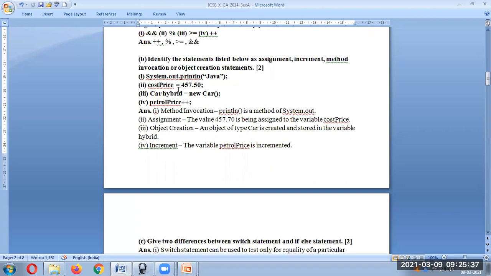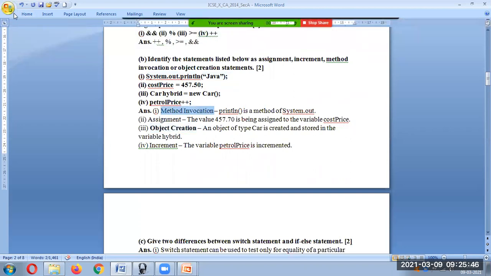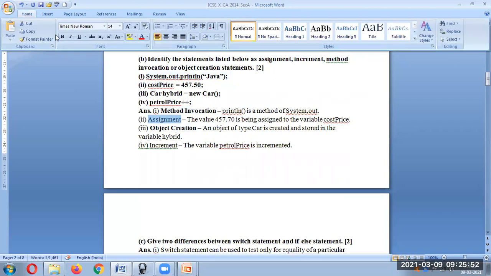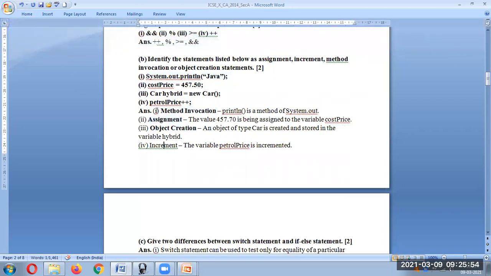Third, we are creating an object. So here we'll write object creation. Okay. Then the fourth one, we are incrementing by 1. So petrol price is incremented by 1. So this is nothing but you can write increment over here.